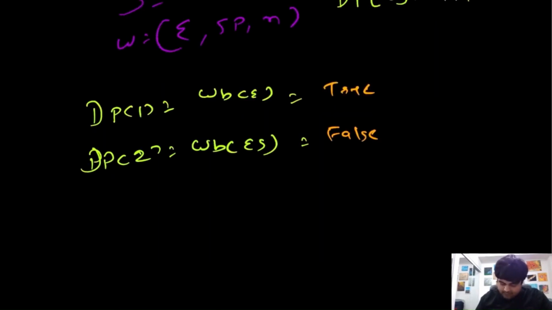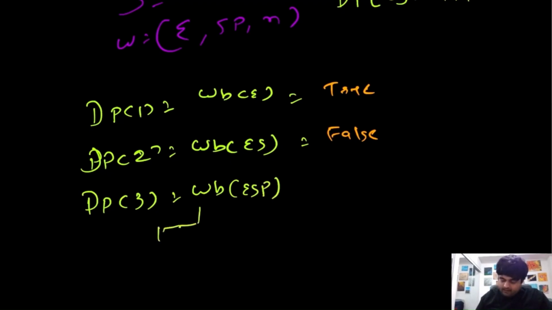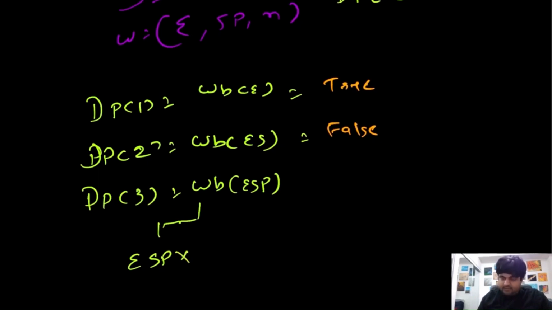Okay, let's try to calculate the DP of 3. So DP of 3 means word break of elements ESP. Word break of ESP means three things. First one is that we can directly check if ESP is present or not. This is not present, so this condition won't work.